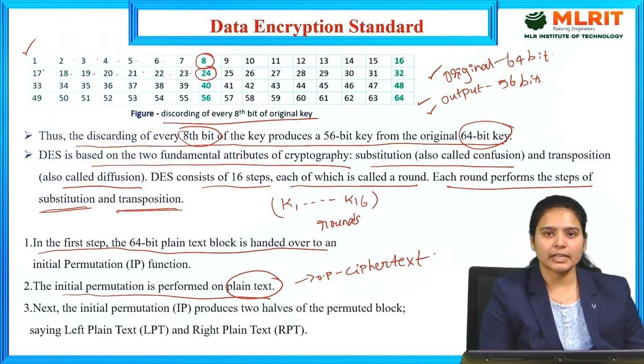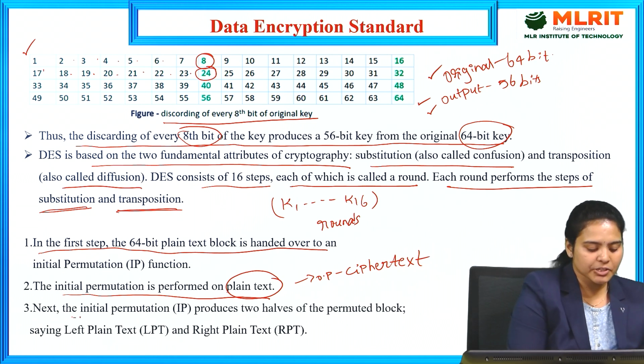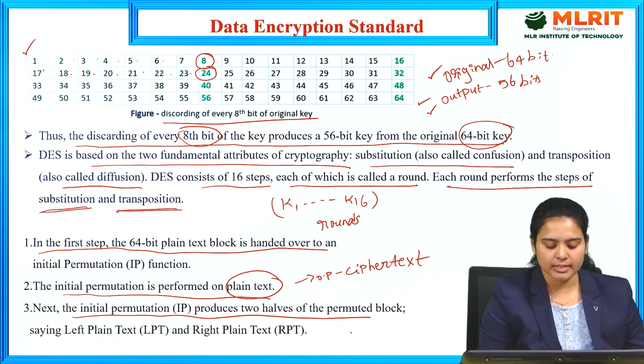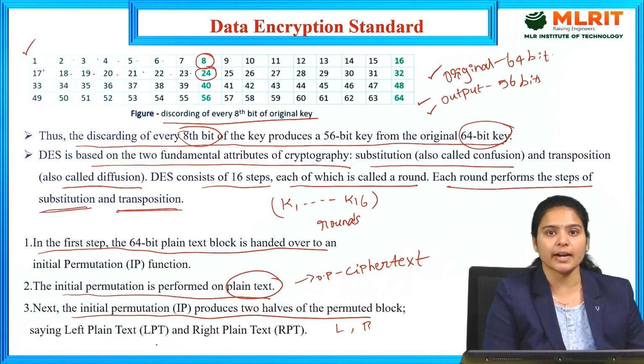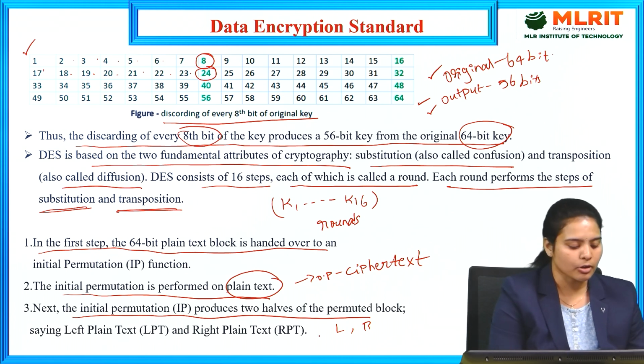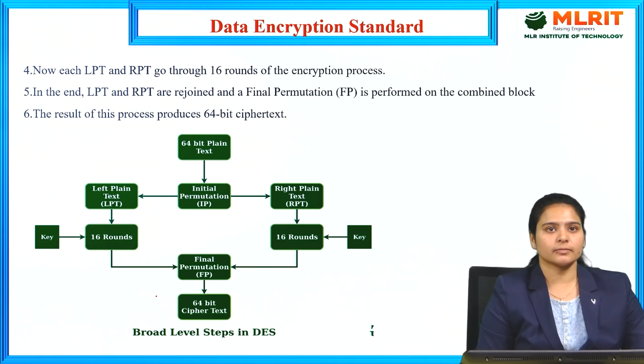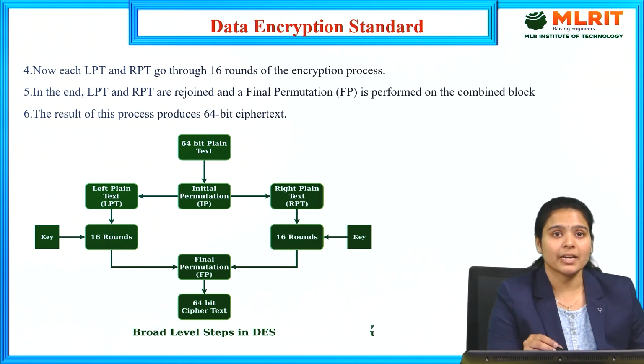Then after we will get the ciphertext process. The initial permutation produces two halves of the permuted block. It is nothing but a left side and right side. We need to know the left side of the plain text and right side of the plain text by including the initial permutation process. Let us see the diagram by explaining it clearly.